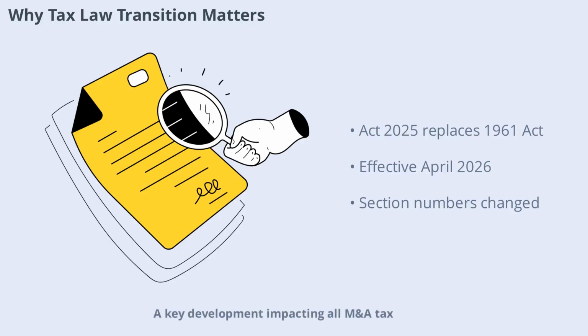A key development impacting all M&A tax structuring is the replacement of the Income Tax Act, 1961 by the Income Tax Act, 2025, effective April 1, 2026. This change affects every section number and citation in the treatise. Understanding this transition is crucial, as it impacts how you interpret and apply the law to transactions occurring before and after this date. The new act reorganizes and simplifies the statute, but the core concepts remain largely intact.